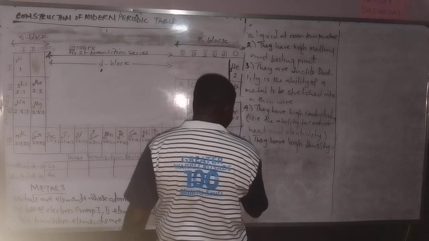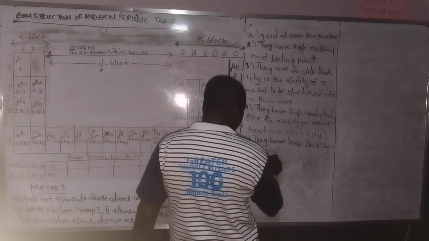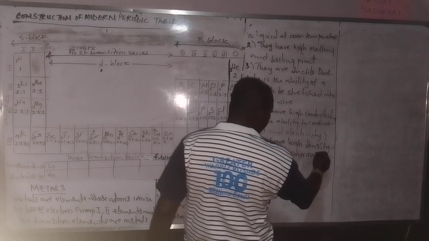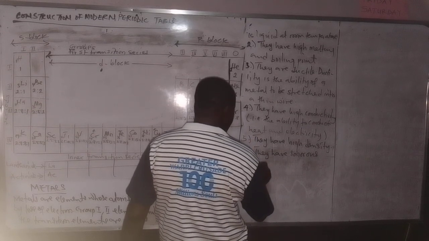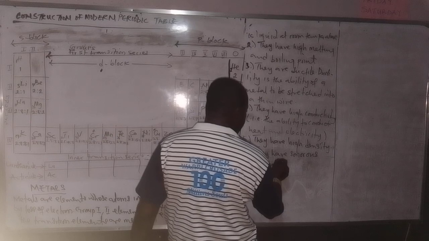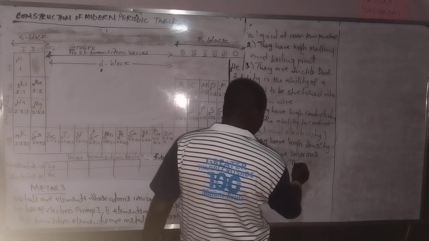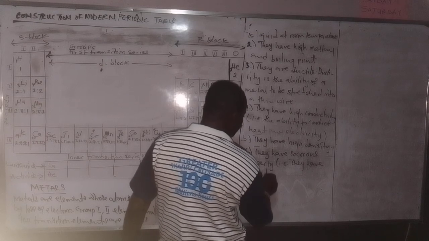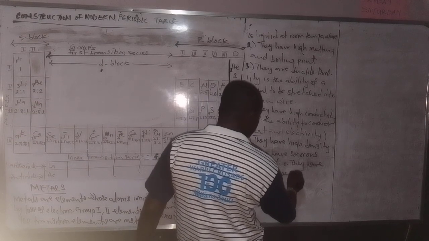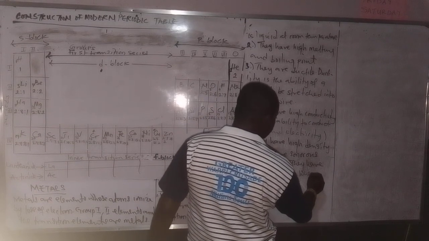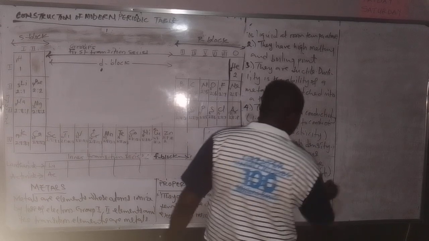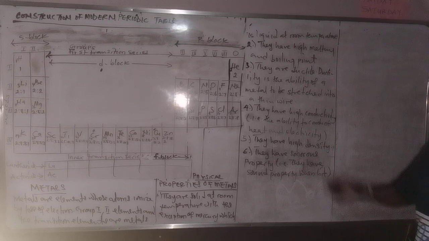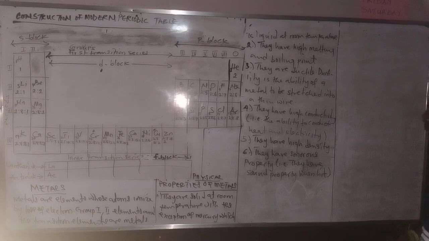Another thing is that they have sonorous property. What that means is that they have sound property. When you hit them, they give you sound. You hit iron, you hear bang, bang, bang, bang.